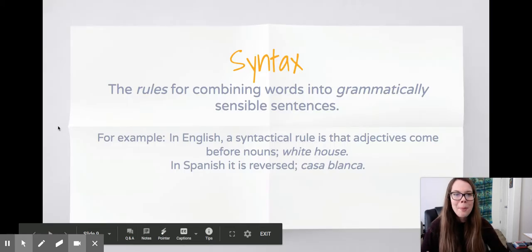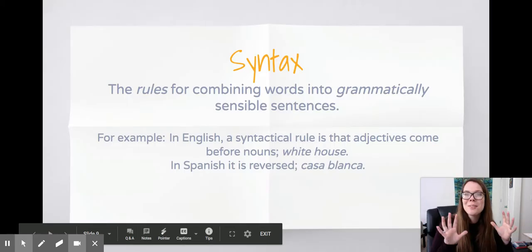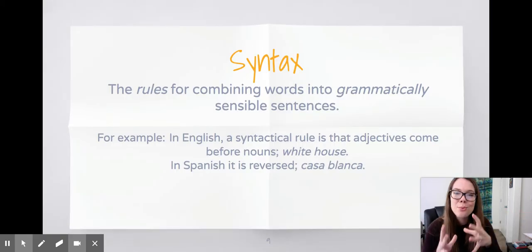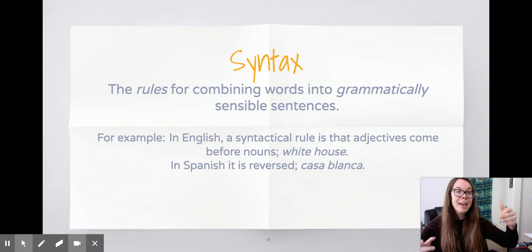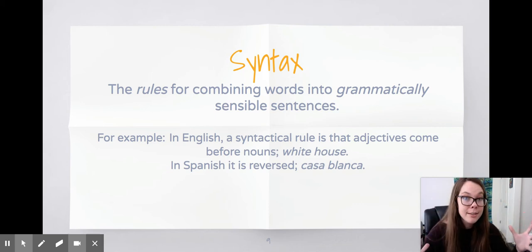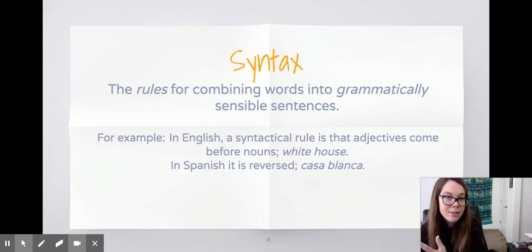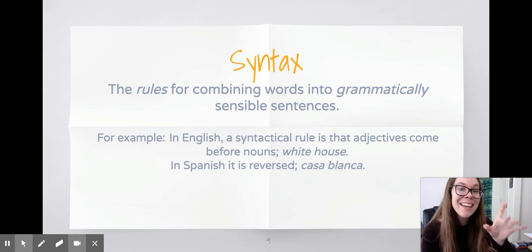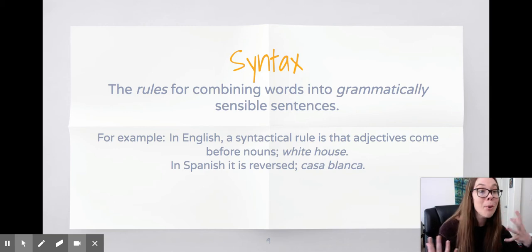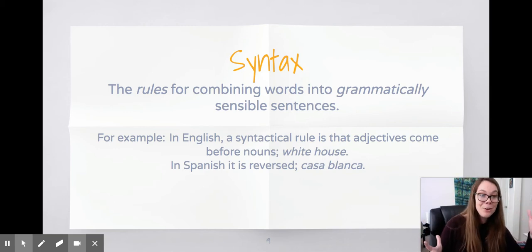All right. And then we have syntax. Syntax is also a ruler. It's the rules for combining words into grammatically sensible sentences. So think of syntax as the rules of creating sentences. For example, in English, a syntax rule is that adjectives come before nouns, so white house, but in Spanish, it's reversed. Casablanca, so house white.